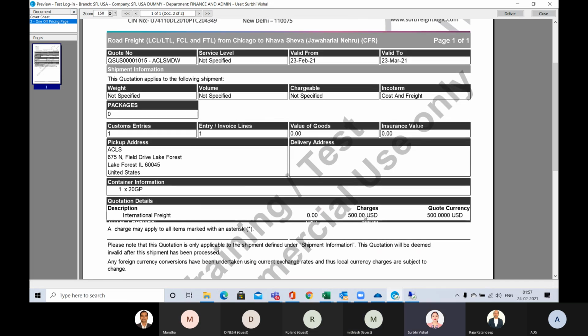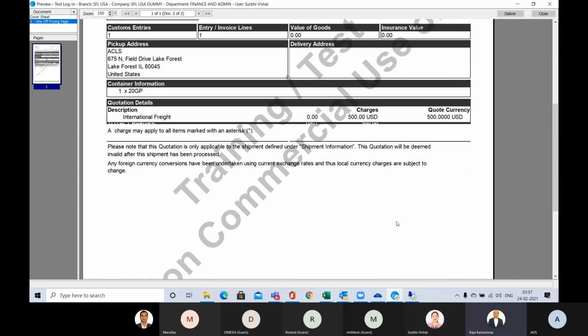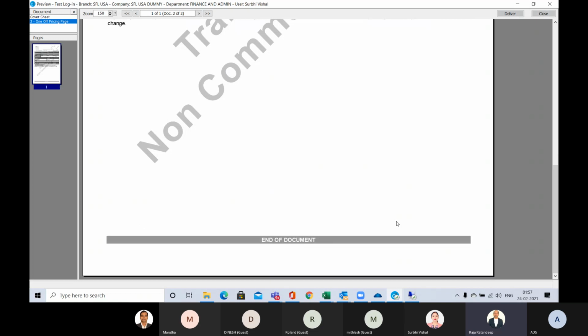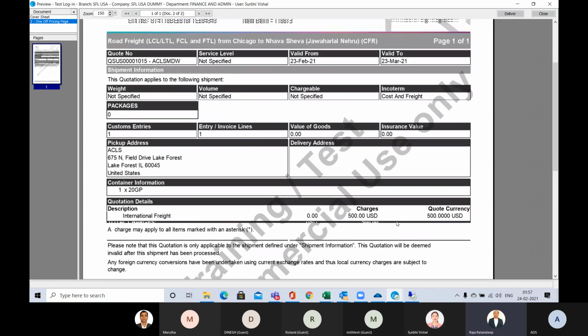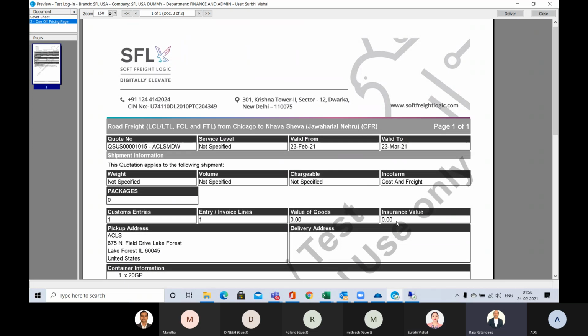So if you can see, only the sell rate has come here. So Mithlesh, you can customize the quotation format as per your company requirement. That is not a problem. In CargoWise, we can help you with the customization of the templates. Any document can be customized in CargoWise.